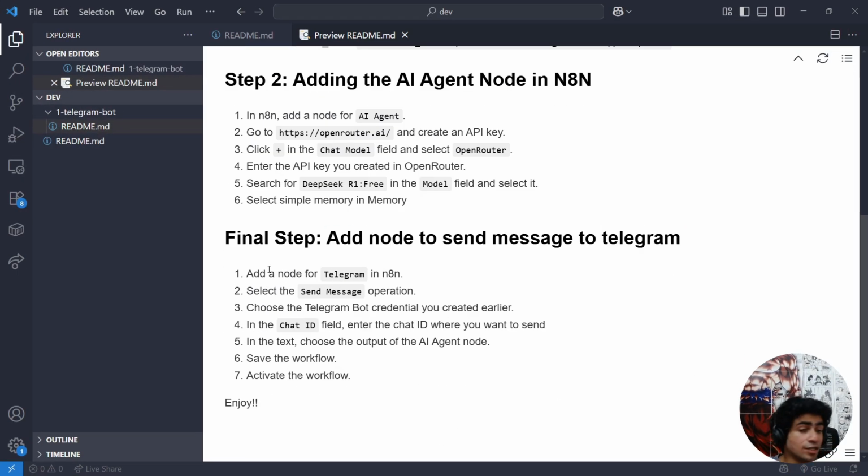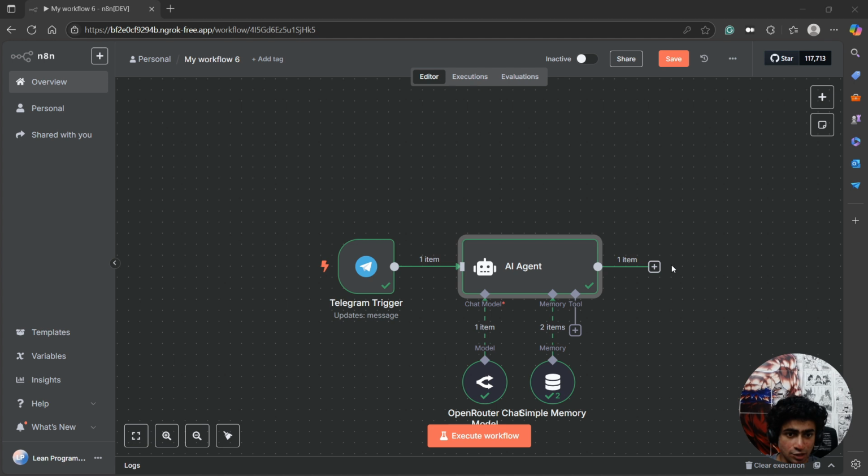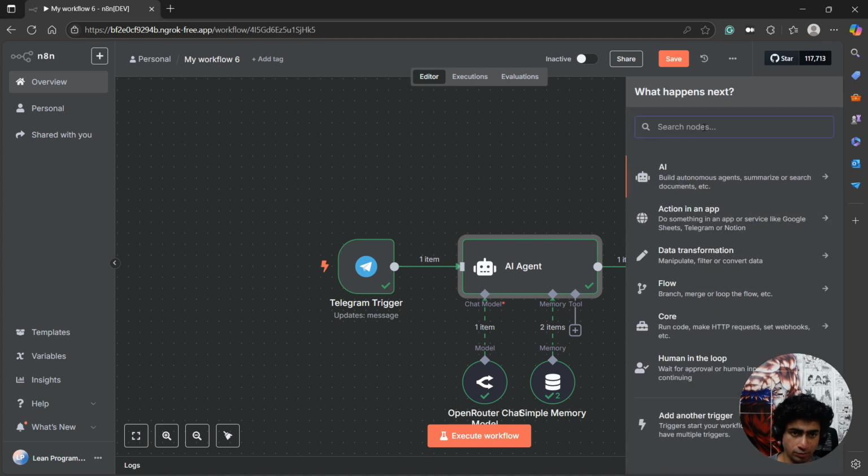So you're going to add the final node in N8N. First step, we capture the messages from Telegram. Second step, we pass it through the AI agent. Third step, we just send it back to the same chat in Telegram. So what I'm going to do is add another node. I'm going to type Telegram.